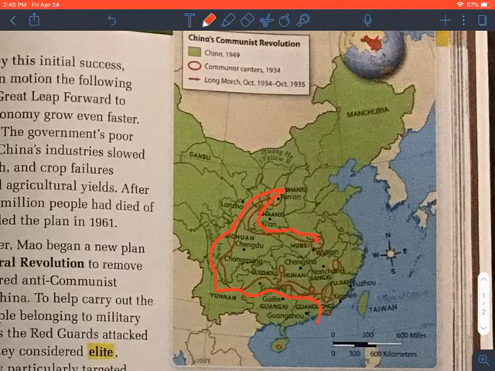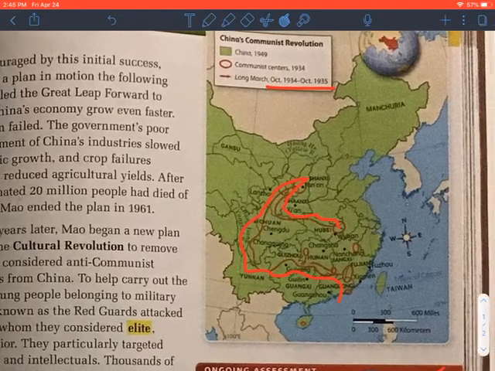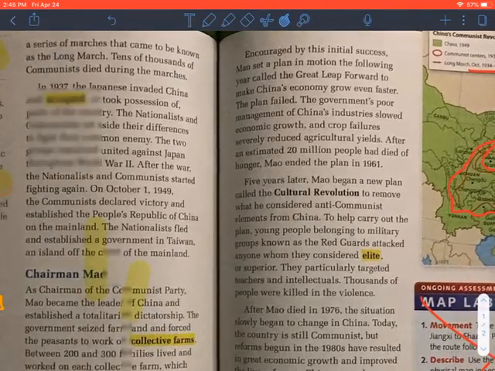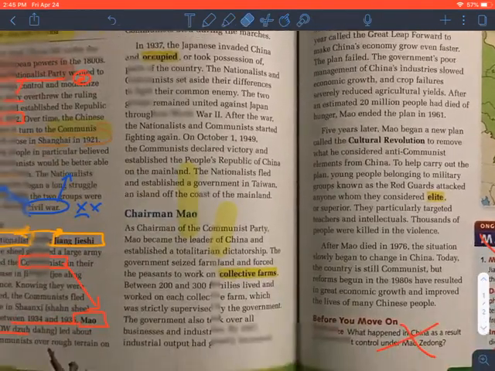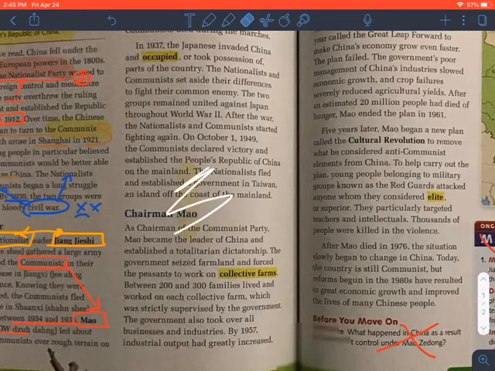But during this march, they encountered a lot of the Chinese people, and Mao demanded that his soldiers and marchers were respectful to the people in the countryside. And through the process of this long march, which you can see lasted a year, a lot of communists died, but the communists were also starting to win the popular support of the people in China. All right, let's try and get rid of some of my marks there.